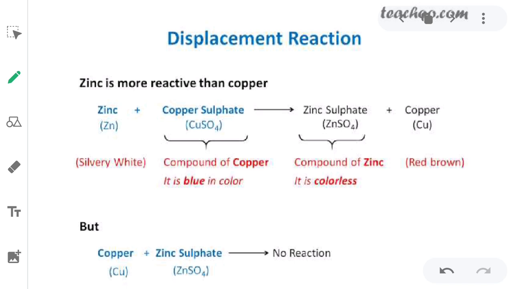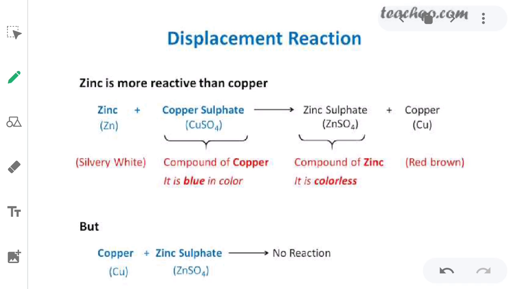Displacement reaction. What is a displacement reaction? A reaction in which a more reactive metal displaces the less reactive metal from its salt solution is called a metal displacement reaction. A reaction in which the more reactive metal will eliminate the less reactive metal from the salt and will form the metal salt. And this kind of reaction, where the more reactive element displaces the less reactive element, is called a displacement reaction.